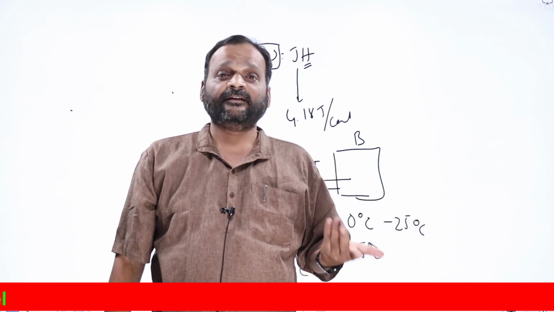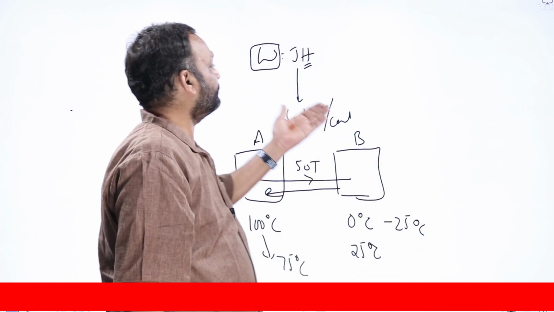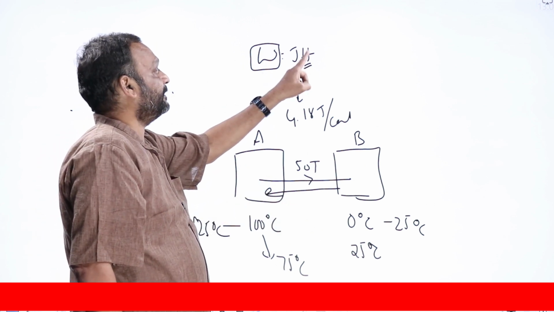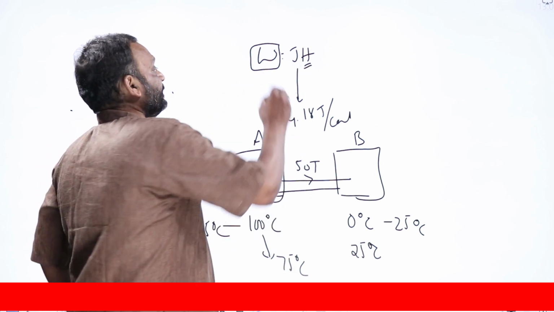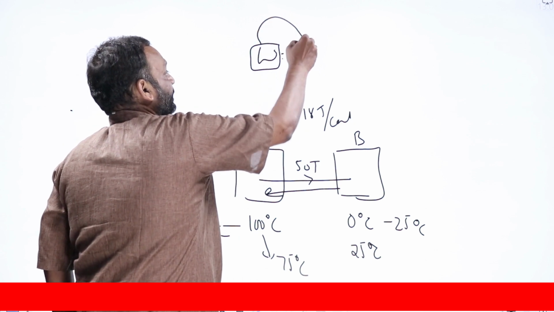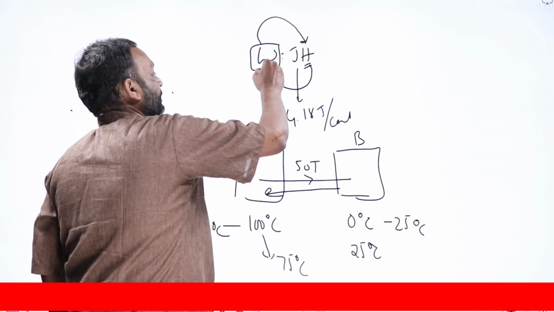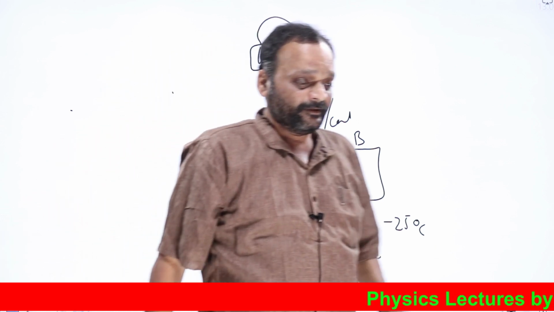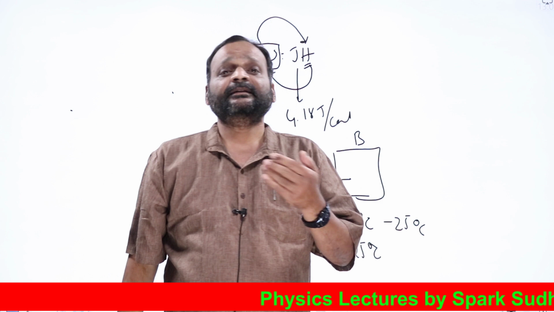But the first law of thermodynamics is satisfied anyway. The first law is simply talking about conservation of energy, that's all. Work can be converted into heat, and heat can be converted into work. It is work which is getting converted into heat, but heat will not get automatically converted into work. We need to have what is known as a heat engine. This means the first law of thermodynamics has some limitations, right?